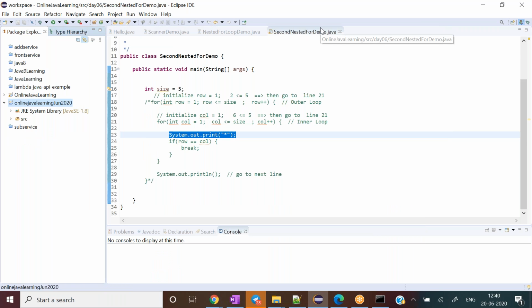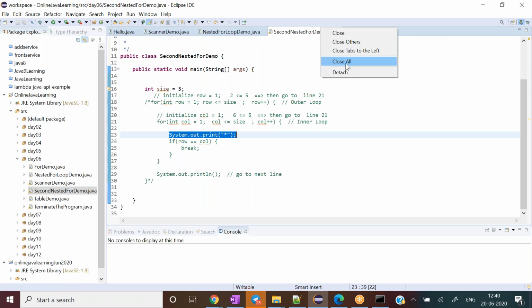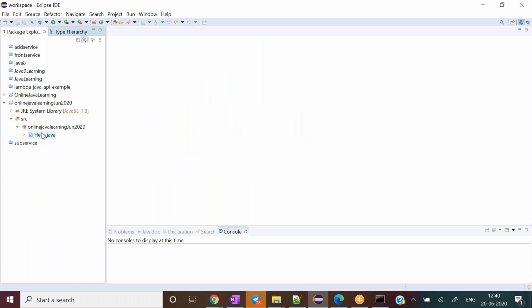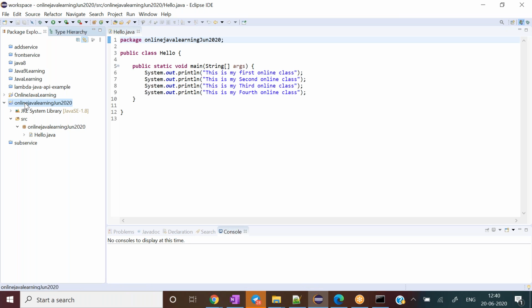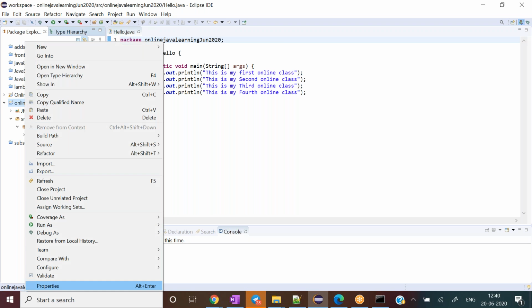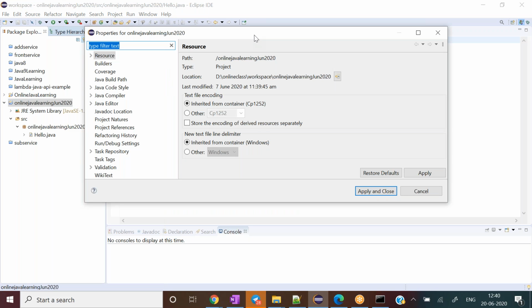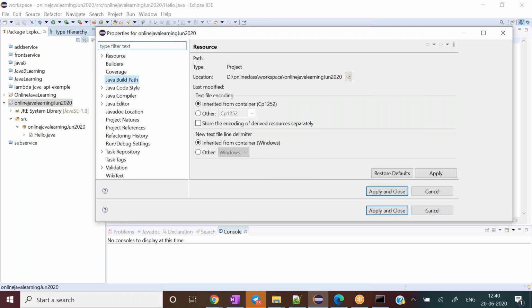Let me close all other programs to avoid any confusion. This is our program, right? Go to the project path and right-click. Go to the Properties section, and here come to the Java Build Path and then Sources.